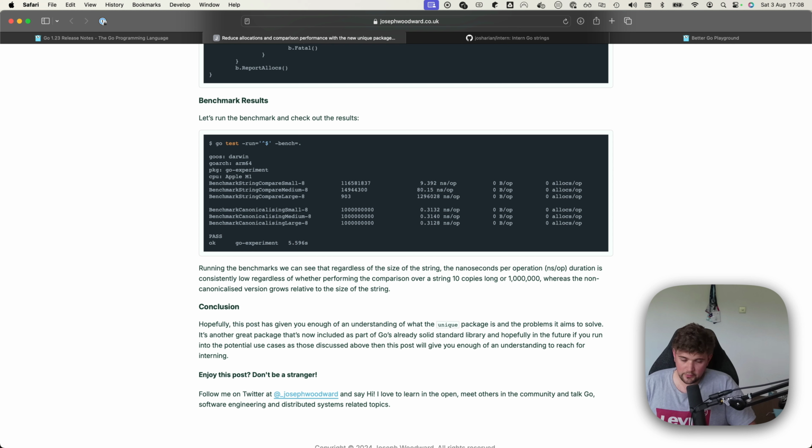When would you use this? This is going to be really important for people who are trying to squeeze the most out of their Go program. For most people, I don't think this will be that useful. But when you're at a point where memory is limited, or there are situations where you want to guarantee you're using the exact instance of something, this could be very, very useful.